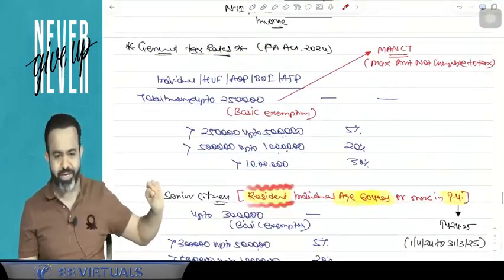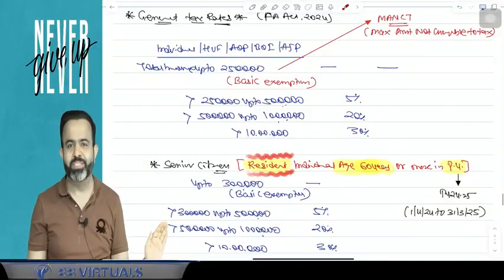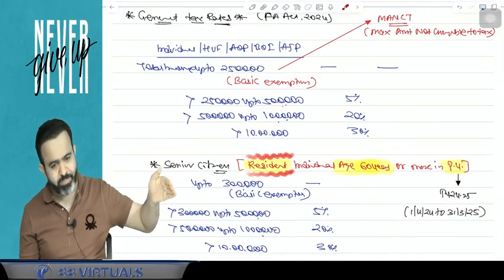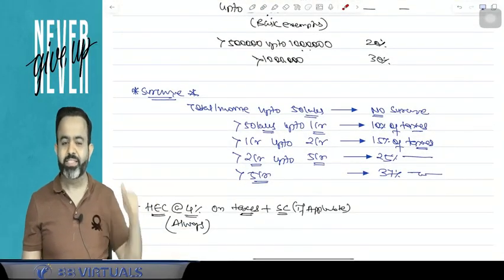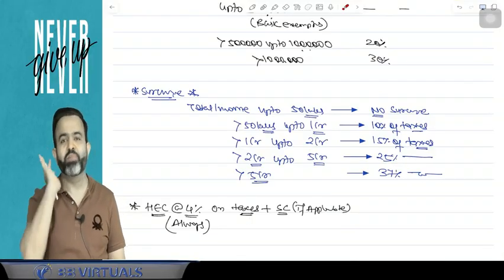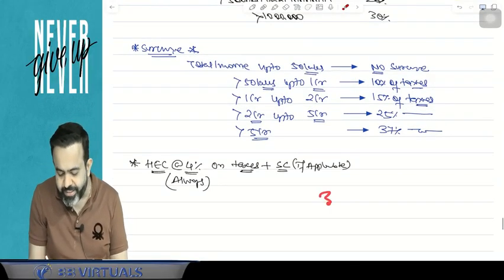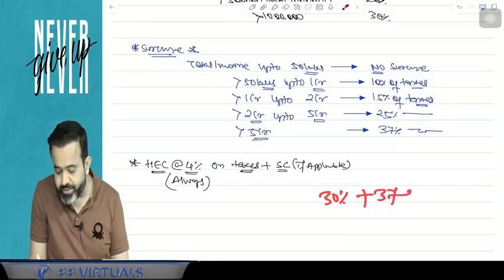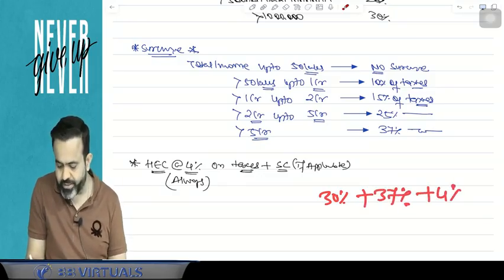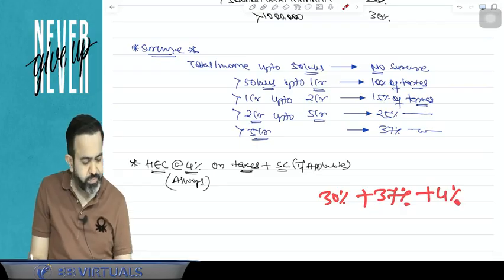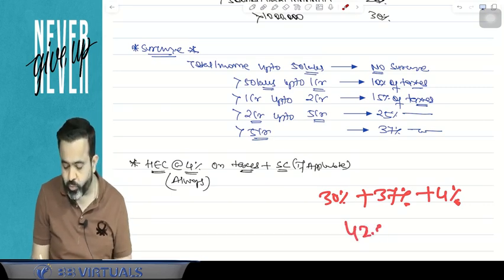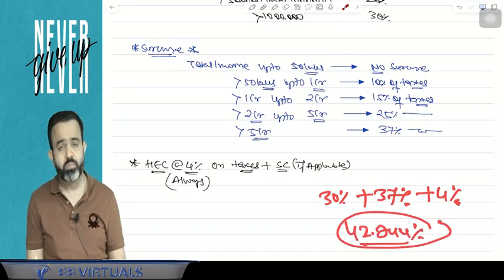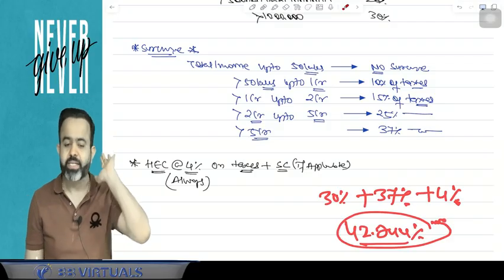So practically what happened, they will say your tax rate is maximum 30%, but it's not maximum 30%. On the 30% tax rate, you have to add surcharge also if you are earning more. Guys, suppose any person is earning more than 5 crore rupees, then his tax rate is 30% plus surcharge of 37%. Health and education cess is 4%. So guys, here it's 30% plus 37% plus 4%. It comes to 42.744%. So approximately 43% is the tax rate.